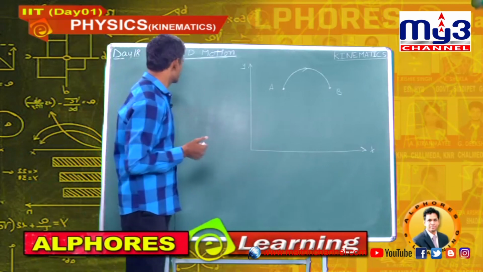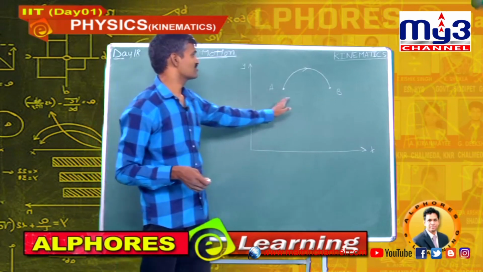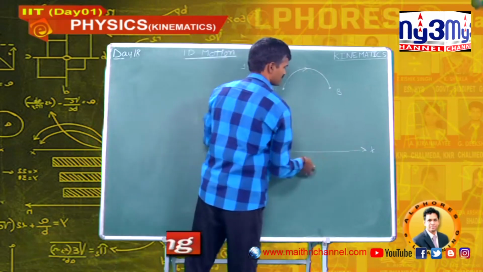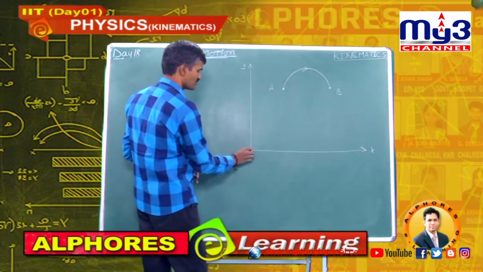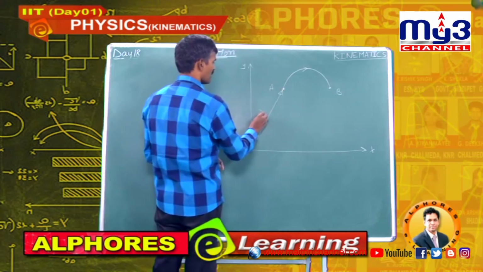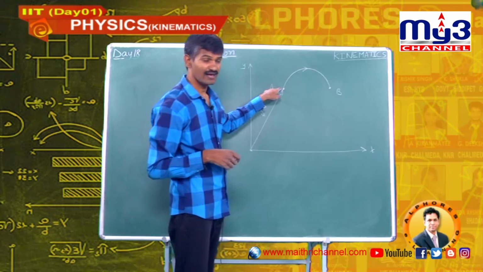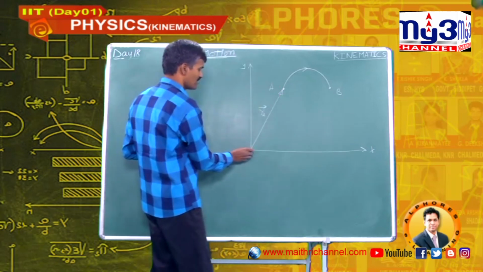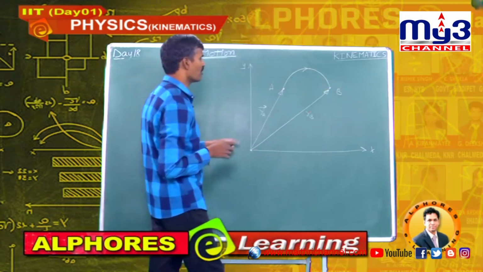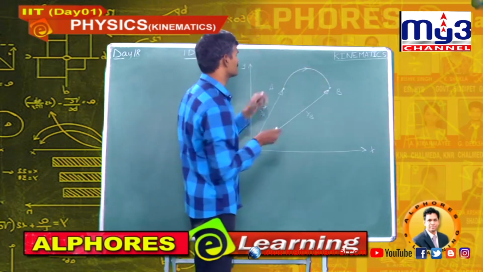Students, our next discussion on distance and displacement is the graphical representation of distance and displacement. Suppose it is a graph, this is the x axis and this is the y axis, here is the observer. This observer observes the position of point A as some RA bar, and the position of B as some RB bar. A body moves from A to B along this path. Its distance is some s.